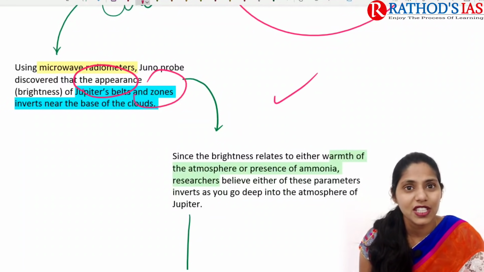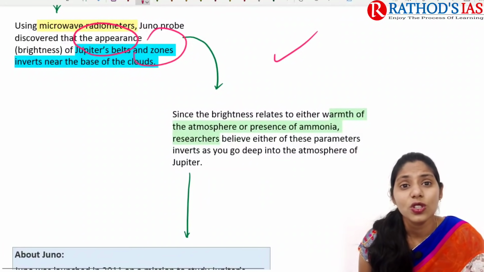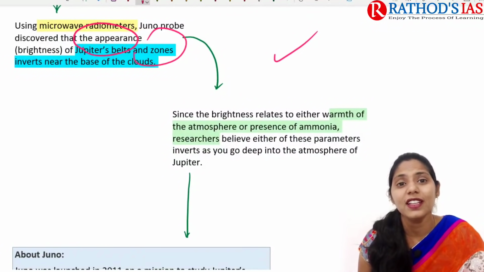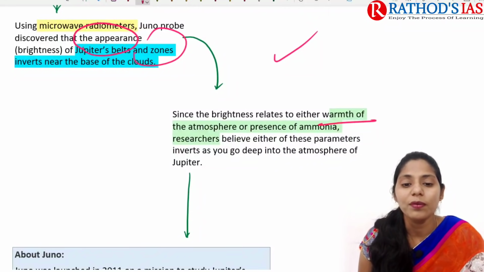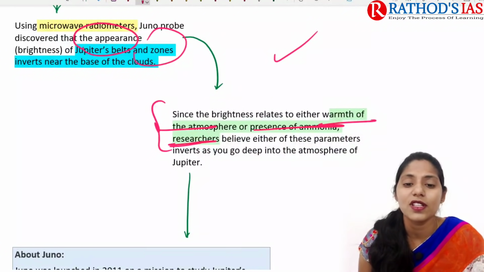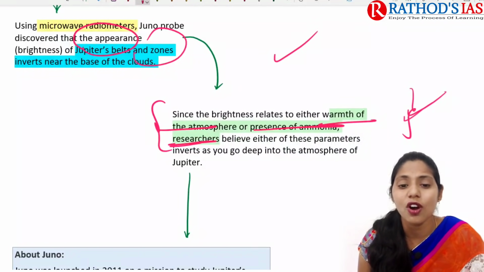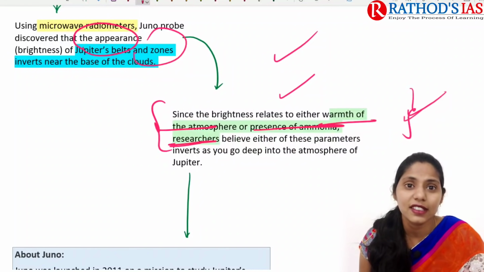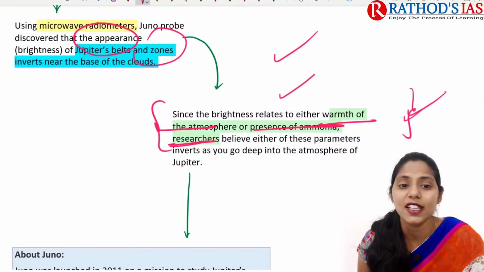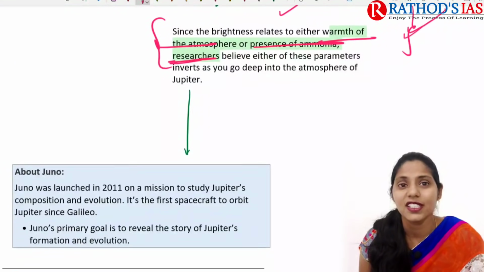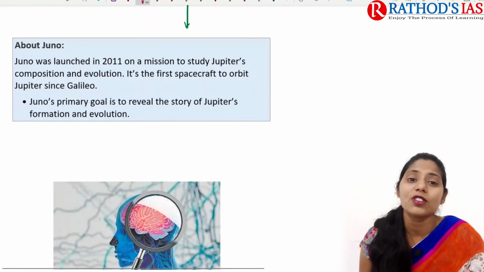So this study mainly found out that these bands are mainly an important reason for the warmth of the atmosphere or the presence of ammonia. Because of the presence of ammonia or the atmosphere's warmth, that is leading to these dark colored circles, or we can say the banded picture that is seen on the surface of Jupiter, not Earth.